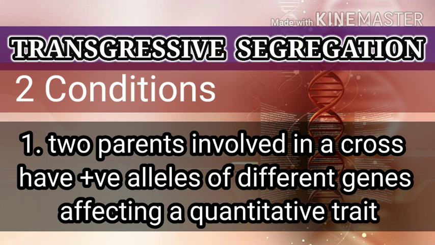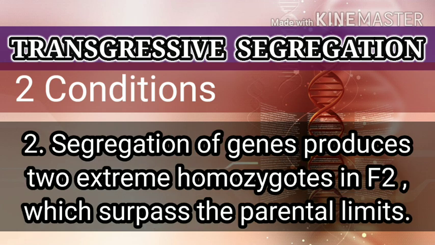Then the second condition is that segregation of these genes produces the two extreme zygotes in the F2 generation, which surpass the parental limits for the character.